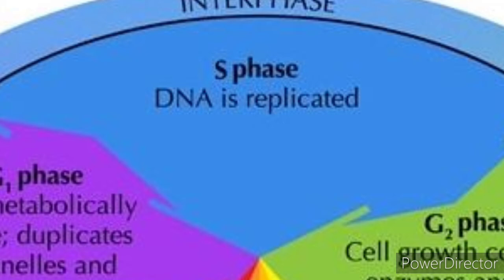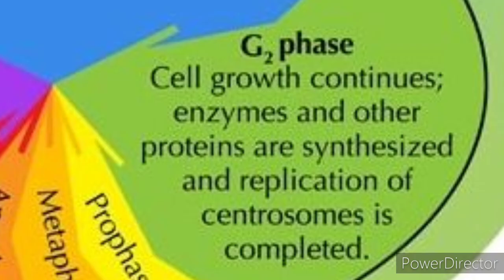Next, let us learn the G2 phase, which is the second gap phase. Here there is 4C amount of DNA in cells of G2 and mitosis. So here the cell growth continues like S phase. Cell growth continues by protein synthesis, and cell organelles such as mitochondria and chloroplasts also divide. And here the DNA content remains the same. In S phase we saw DNA content increases, whereas here the DNA content remains the same, that is 4C.